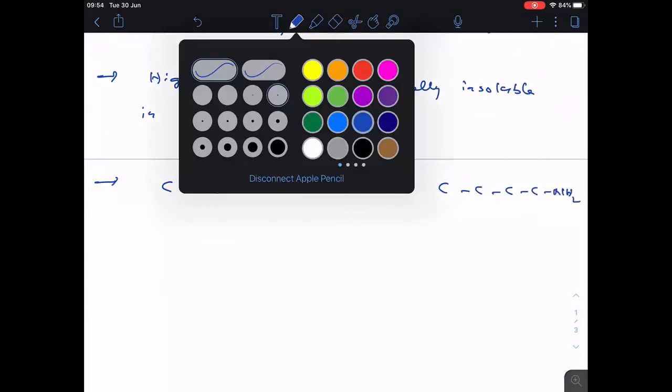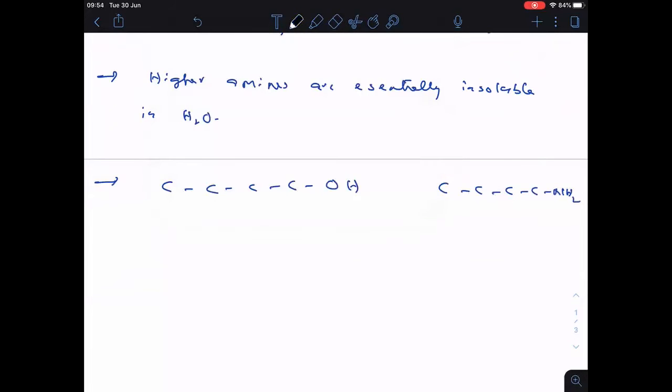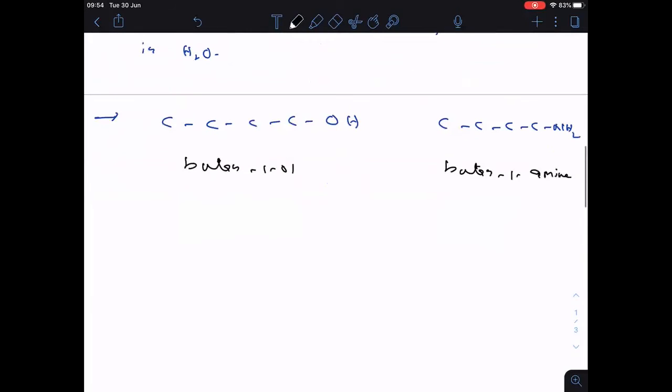Let me write their names also: first one is butan-1-ol, second one is butan-1-amine. Clear?